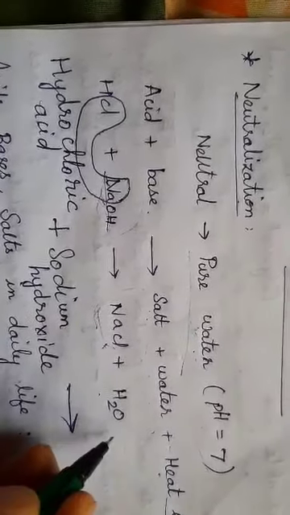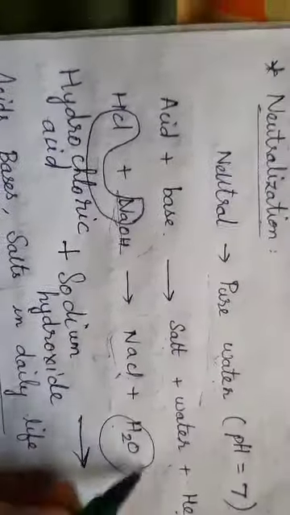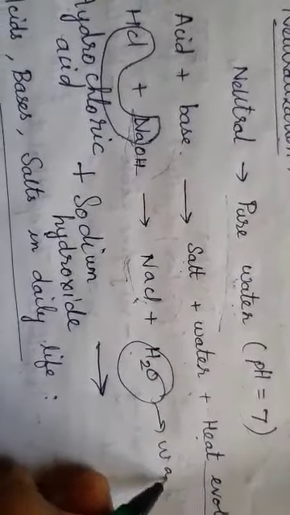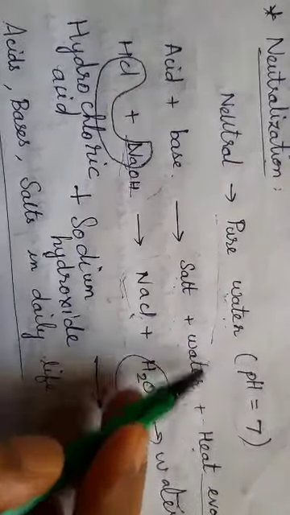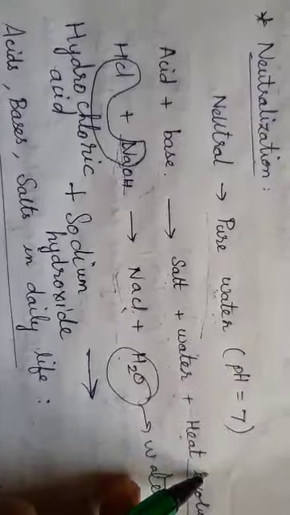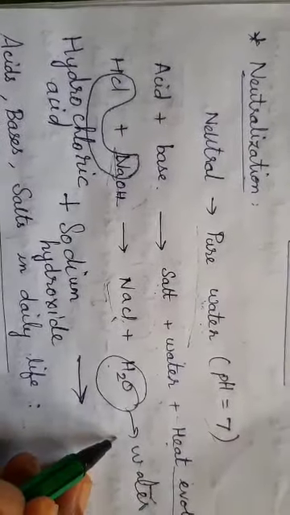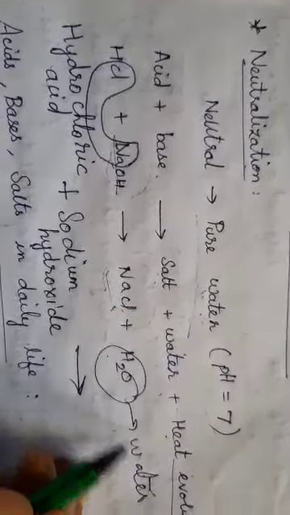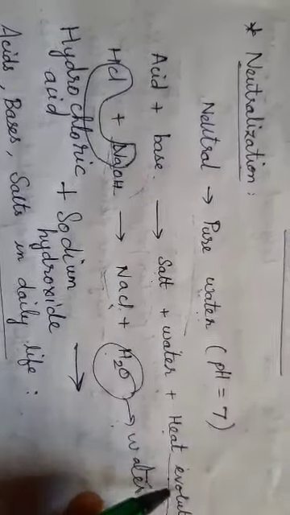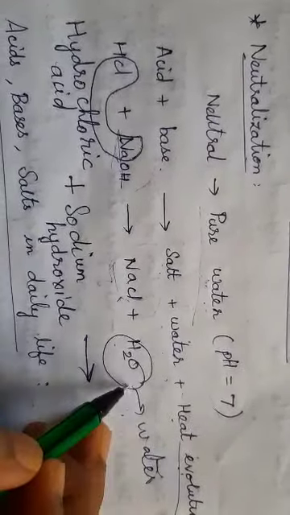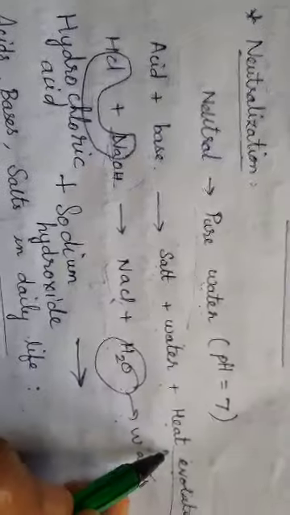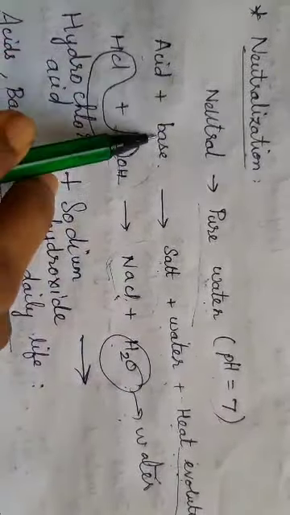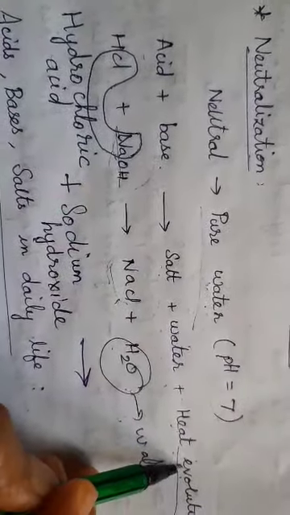This H2O is nothing but water. As per your equation I got water, and heat would be evolved, that I have not written in this reaction. How can I see whether heat is produced or not? Just by touching. I did not mention it in this equation, but you need to keep in mind that whenever acid and base are mixed, heat will be evolved.